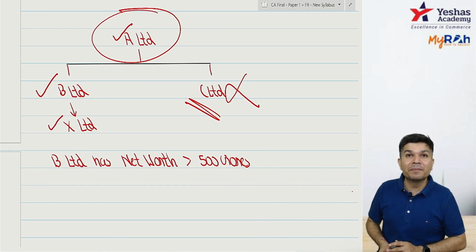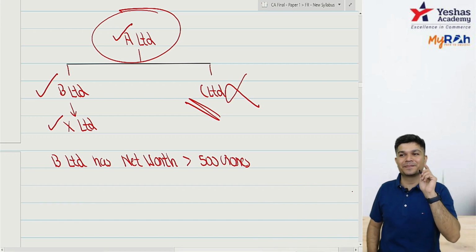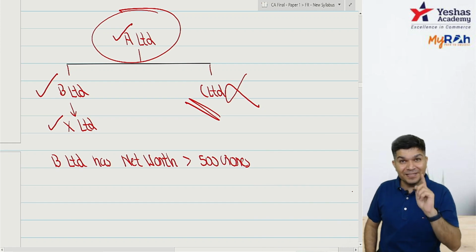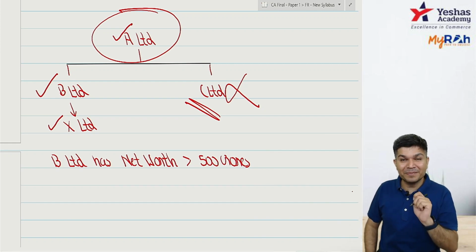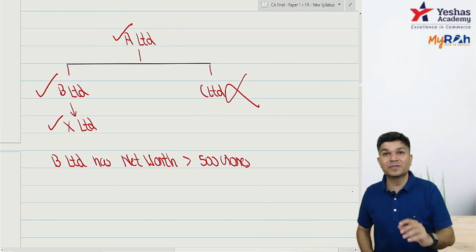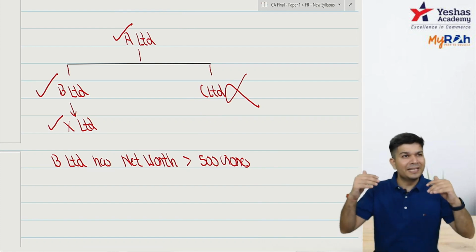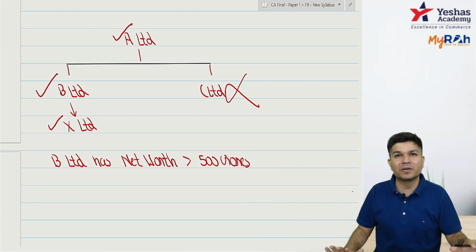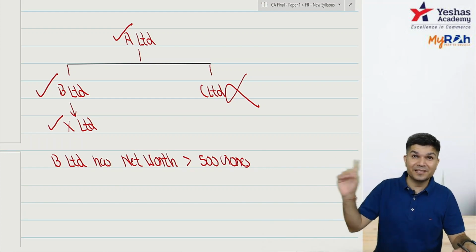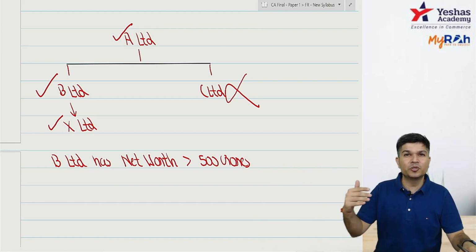The figures coming from C should also be as per IND AS when A is preparing CFS. So practically, C Limited has to give data as per IND AS for the purpose of consolidation. As such, IND AS doesn't apply to C, but for the purpose of consolidation to its parent, I'll have to give data which is as per IND AS only.